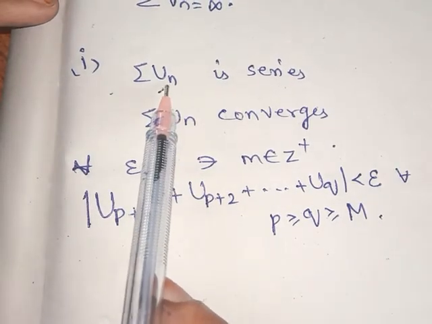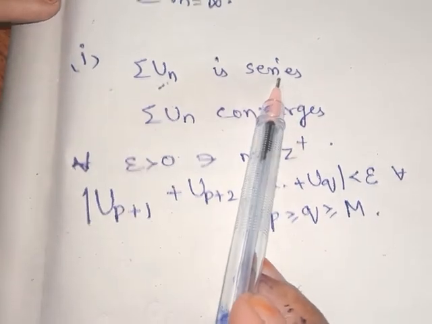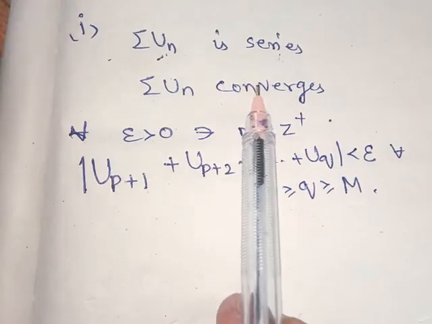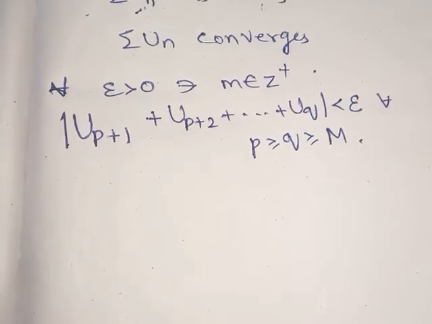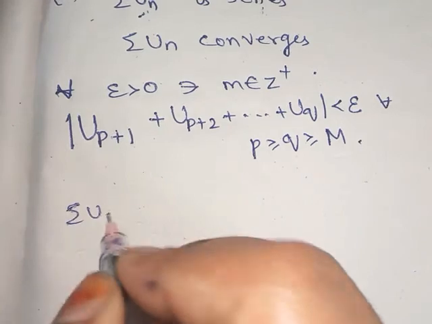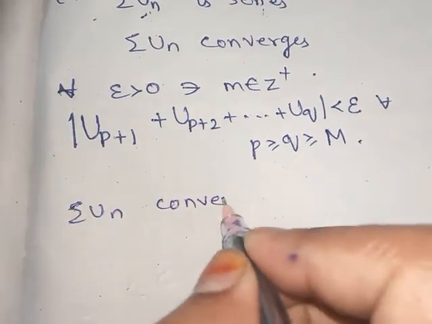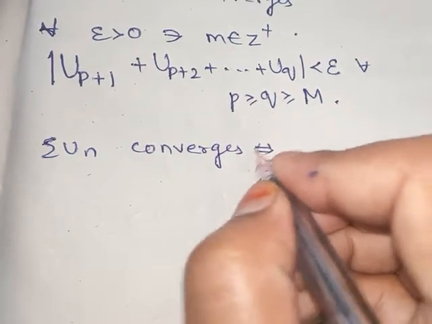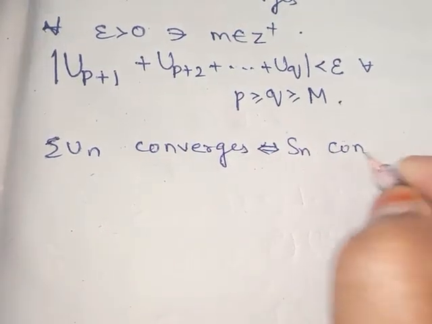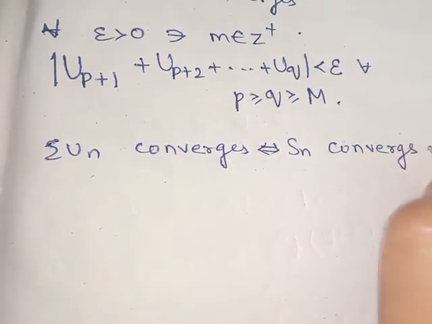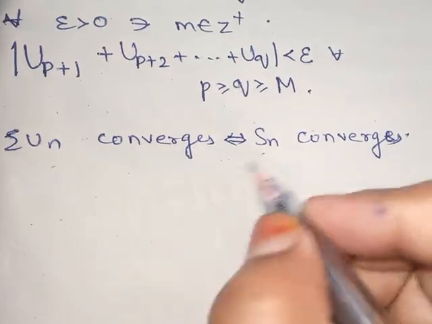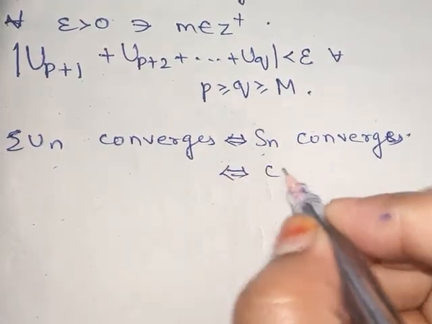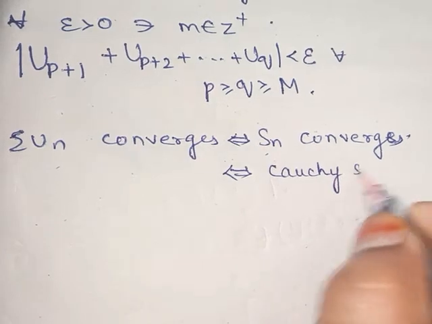Whenever we say un is a series, this is the Cauchy criterion. So un is convergent if and only if Sn is convergent.